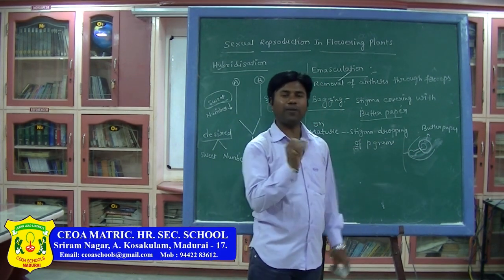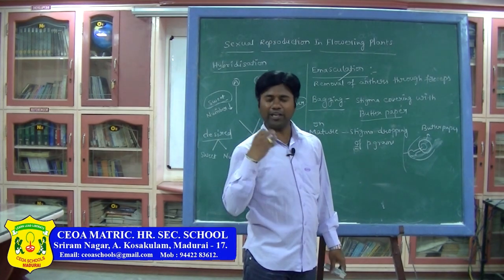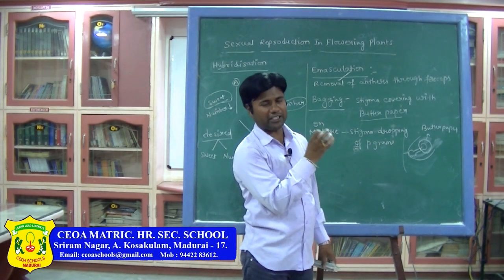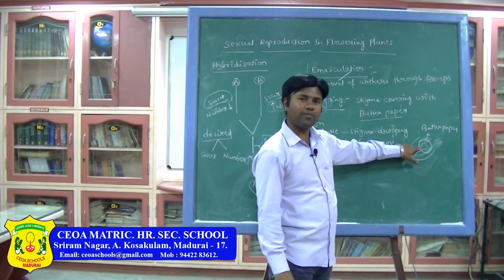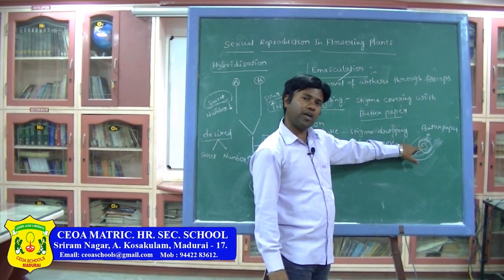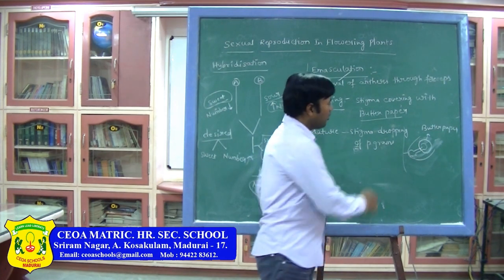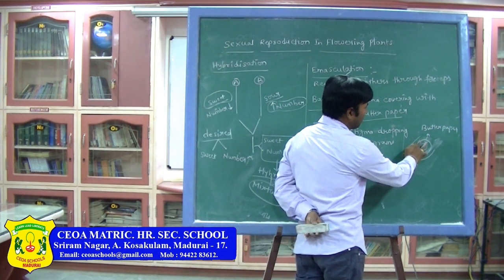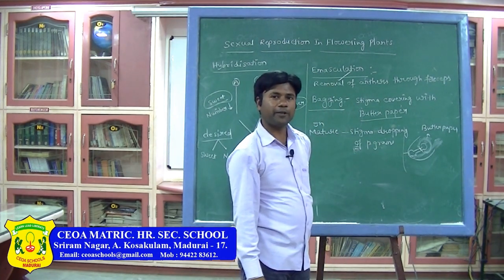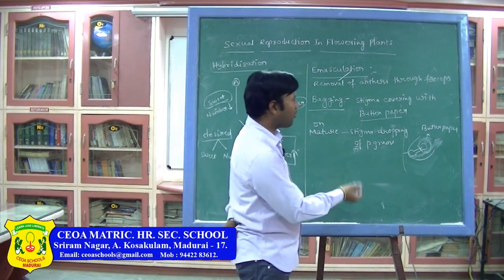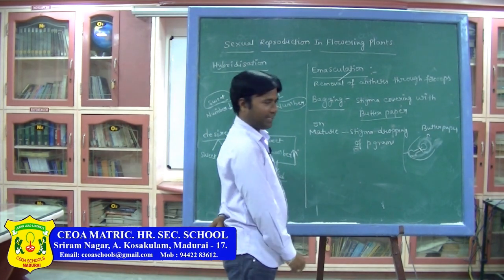We have to drop the desired characteristic pollen grains, whatever desired characteristic we are expecting. Whenever you want to drop, you have to remove this butter paper. That process is called debagging.